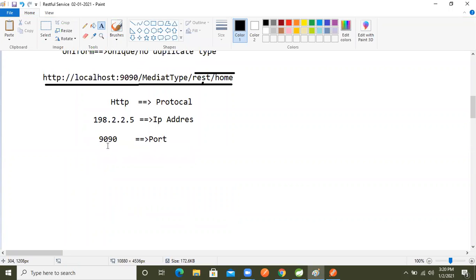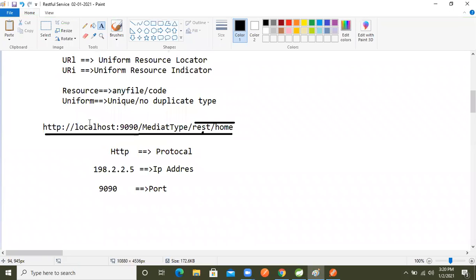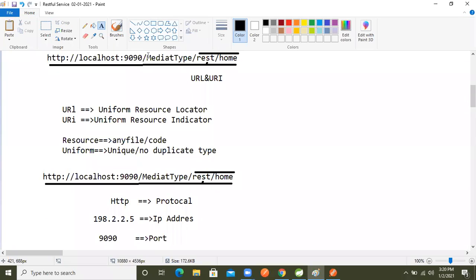Which application? Now URI means what? This is the application context. Sometimes when you face an interview, people will ask, what is the context in your application, right? So you have to tell them the project name is the context.